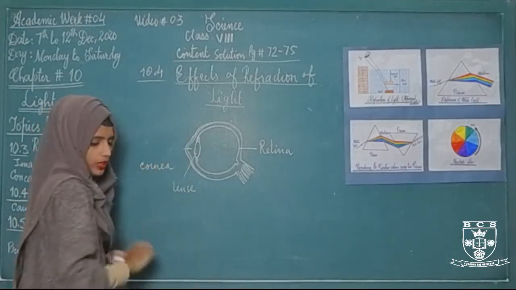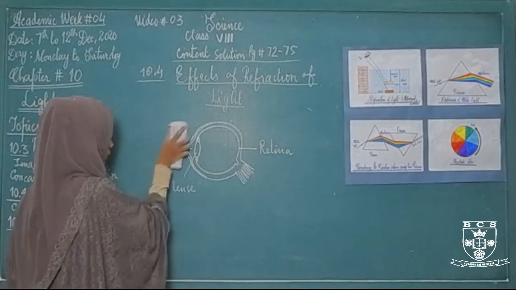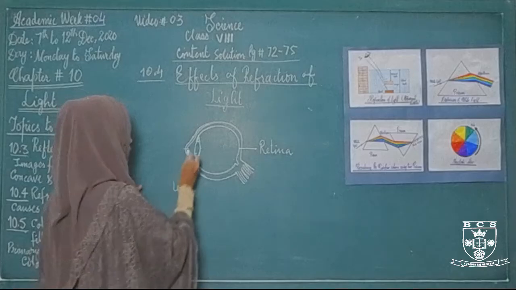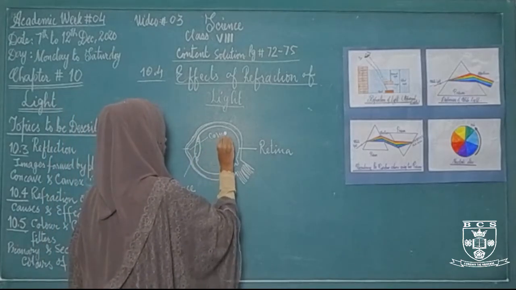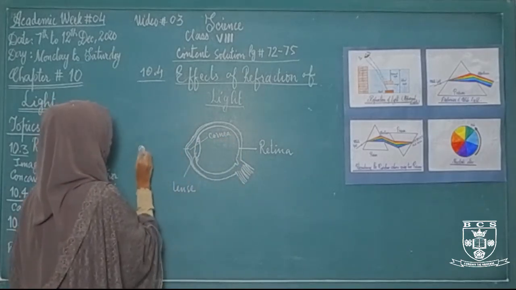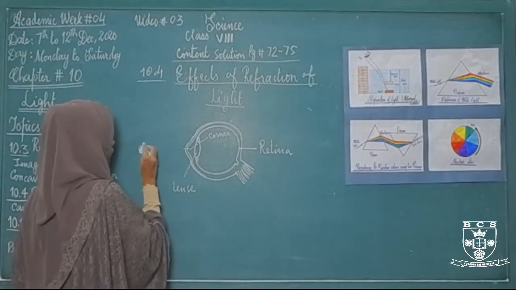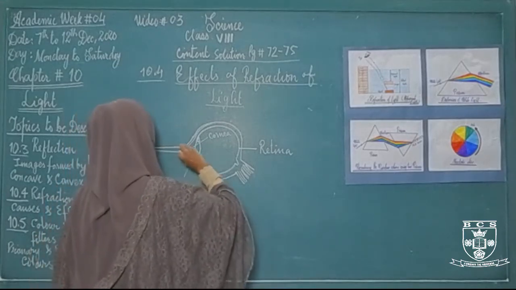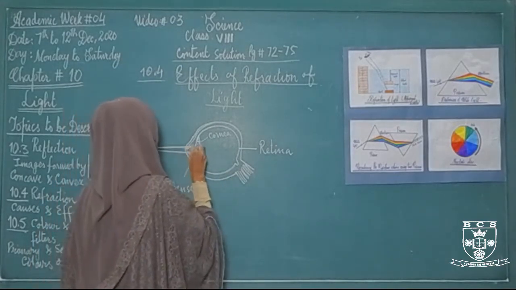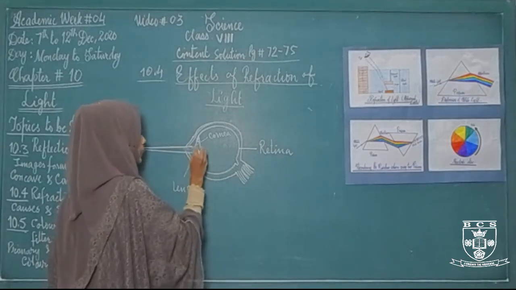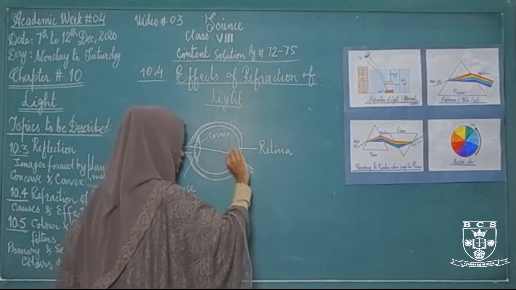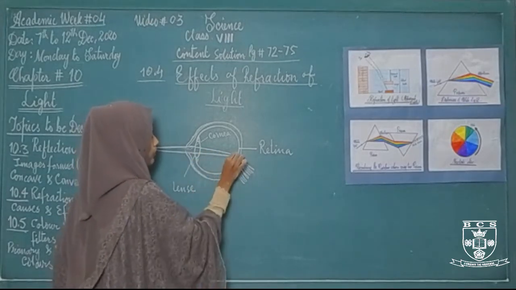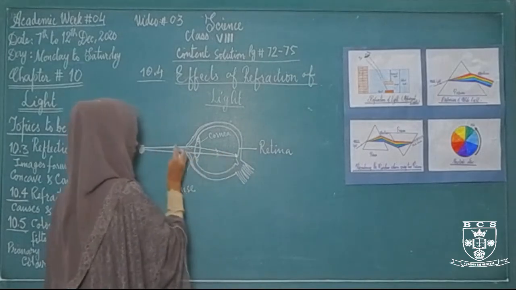Whenever the refracted light enters our eyes from an object, let's suppose this is an object, and light strikes that object, it enters our eye through the cornea, and from the cornea it starts to bend, and as a result a refracted image is formed on the retina.